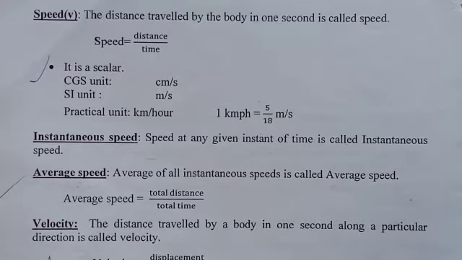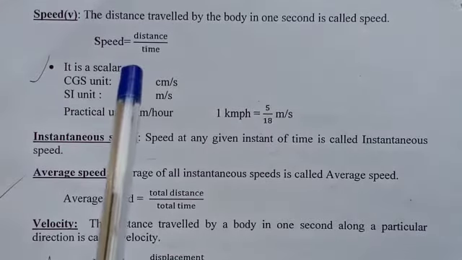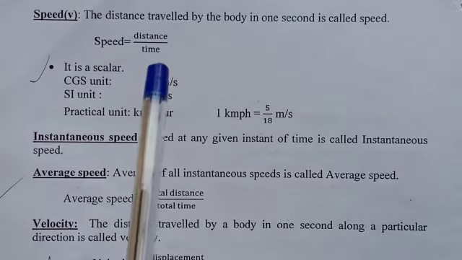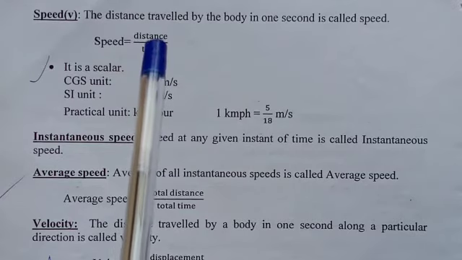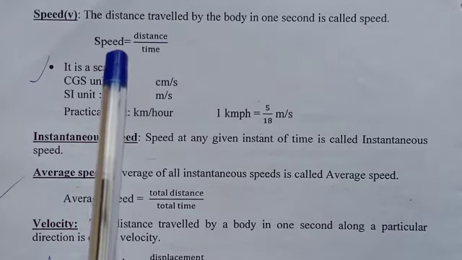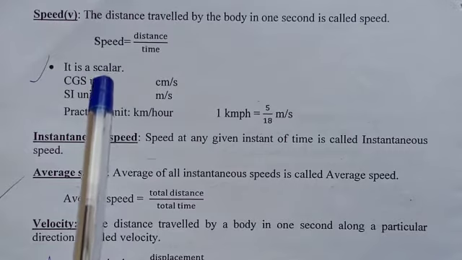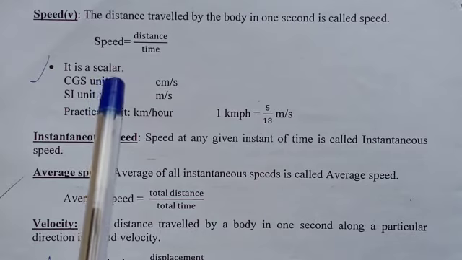The first parameter is speed. Speed is defined as the distance traveled by a body in 1 second. Speed equals distance by time. Distance is a scalar quantity, hence speed is also a scalar quantity. A scalar quantity is defined as a quantity having only magnitude.